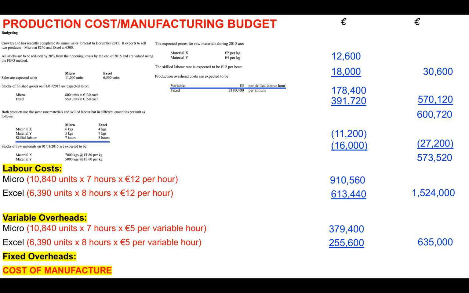Total €635,000. Add the fixed overheads then, the €180,400. Add that in there, and then the total cost of manufacture is €2,912,920.